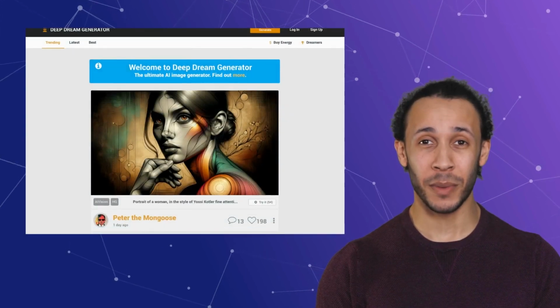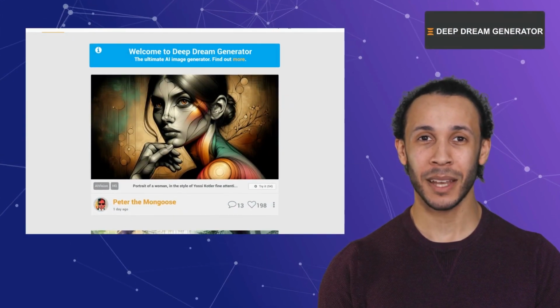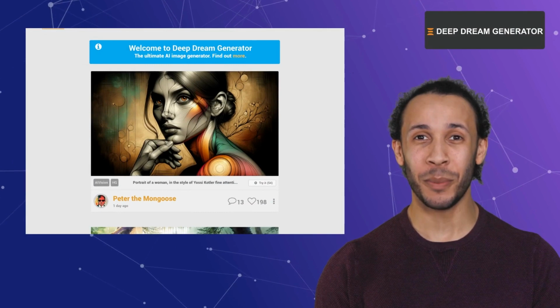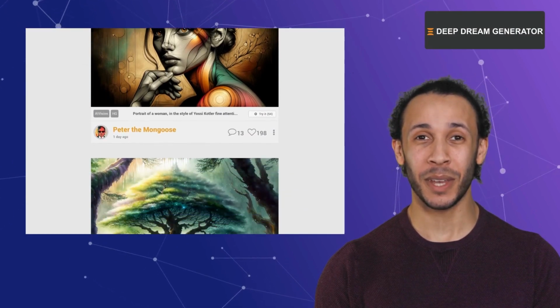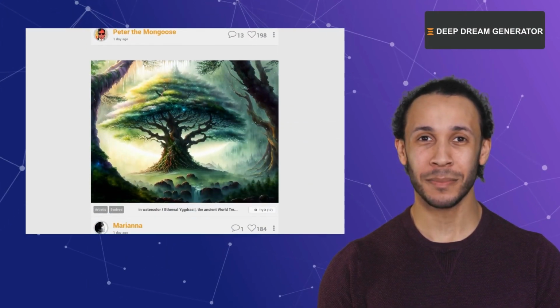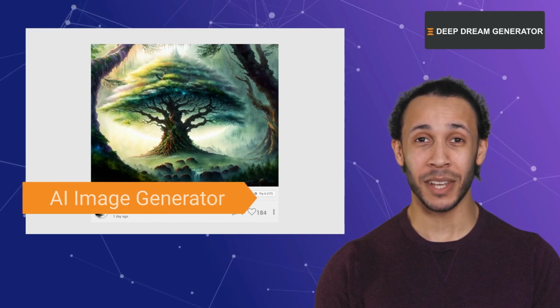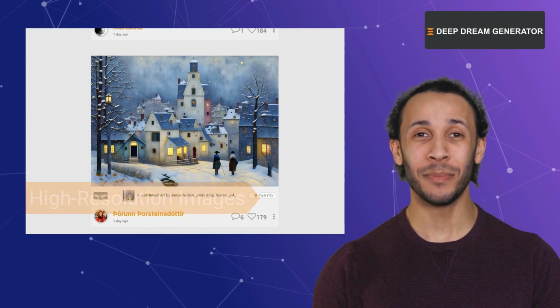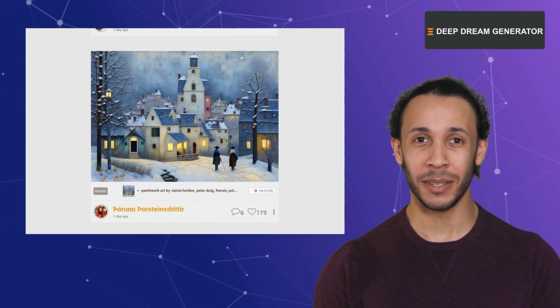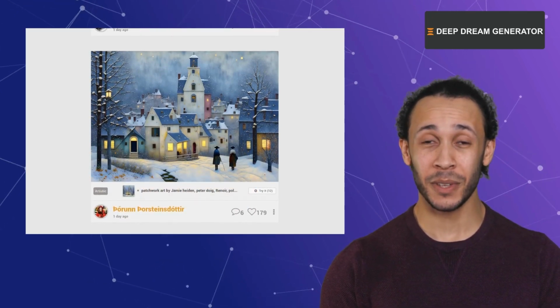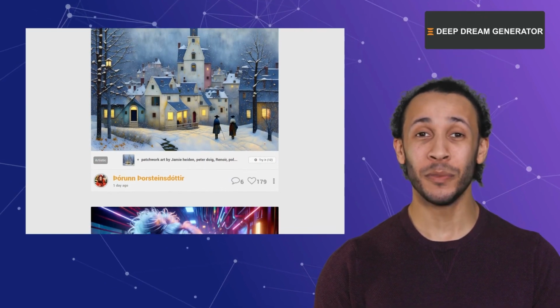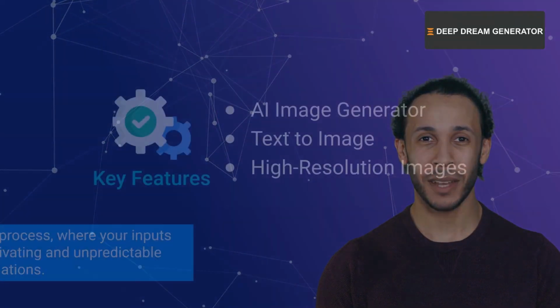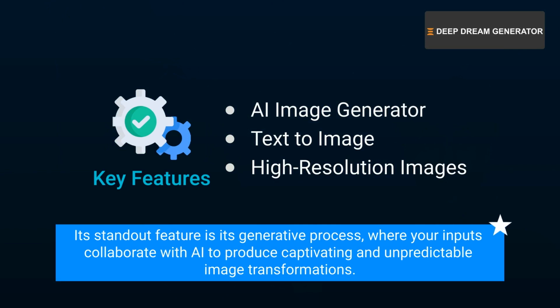Last but not the least, we have Deep Dream. Deep Dream offers a unique approach to image manipulation using neural networks to create dreamlike, surreal visuals. It offers features like AI image generator, text-to-image, and high-resolution images. With its customizable parameters, you can adjust the intensity and style of filters, allowing for fine-tuned control over the final output. Its standout feature is its generative process, where your inputs collaborate with AI to produce captivating and unpredictable image transformations.